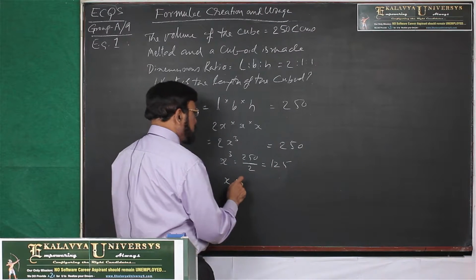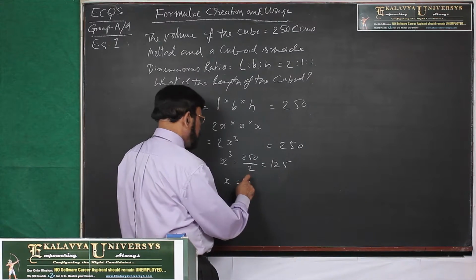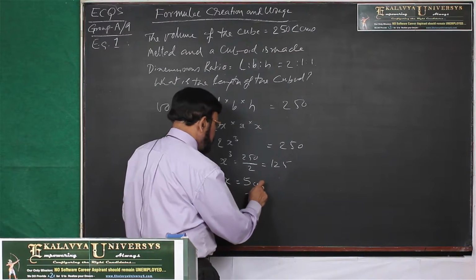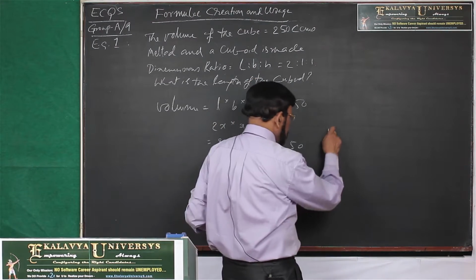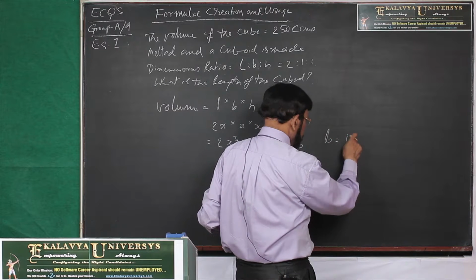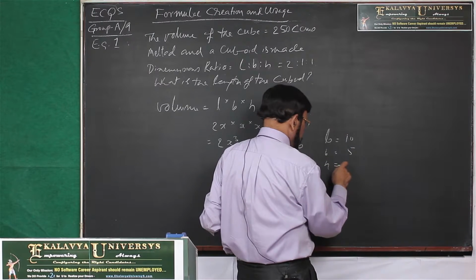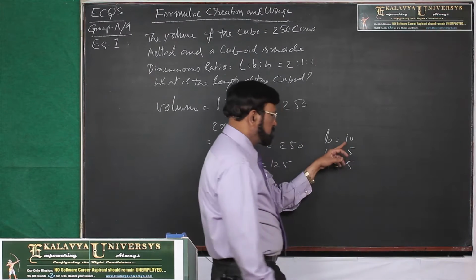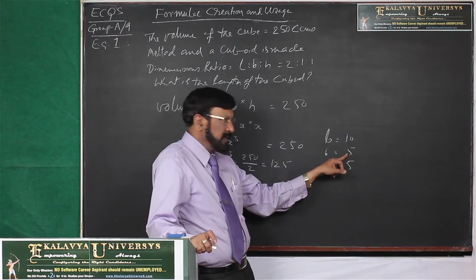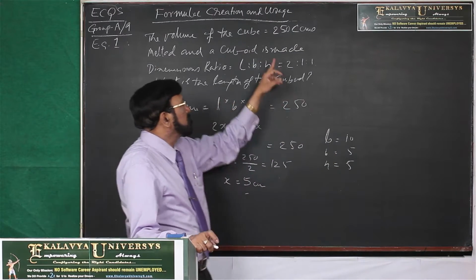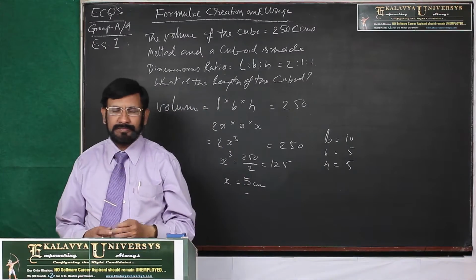So x is equal to the cube root of 125, which is 5. 5 into 5 into 5, so 5 centimeters. Then the length of the cuboid is 10 centimeters, the breadth is 5 centimeters, and the height is 5 centimeters. Now we see, 10 into 5 into 5, LBH: 10 into 5 is 50, 50 into 5 is 250. So this is tallied. In this manner you have to calculate.